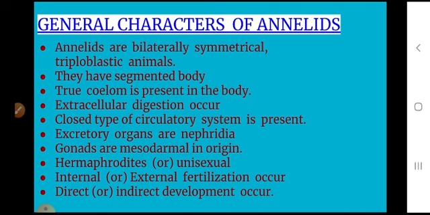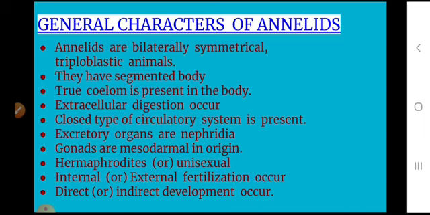Locomotion takes place by chitinous setae or parapodia. The alimentary canal is long and complete. A well developed, complete digestive system is present. It starts with the mouth and ends with the anus. Extracellular digestion occurs in leech.